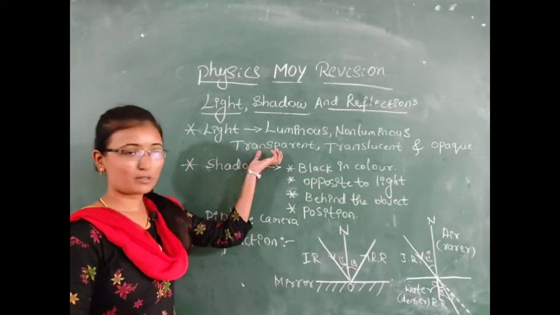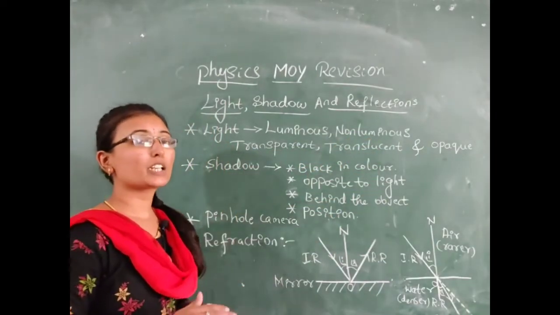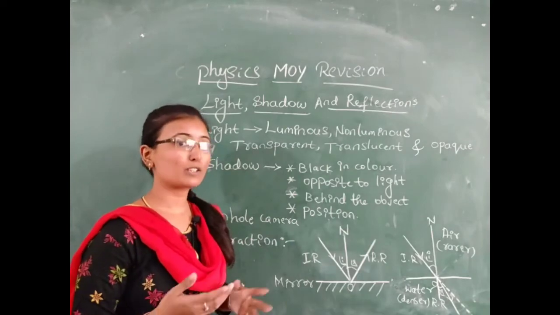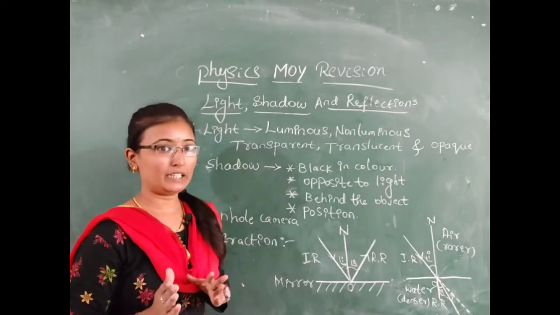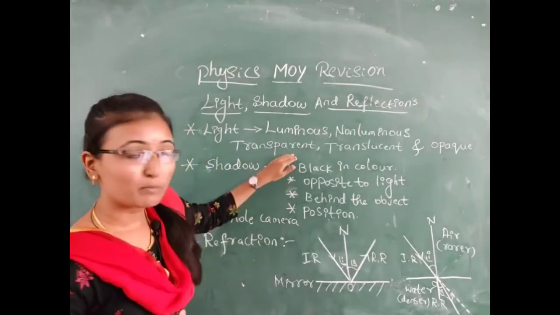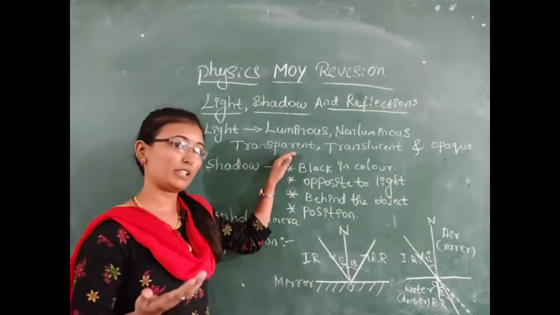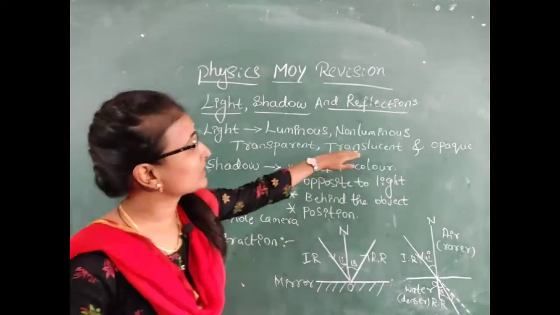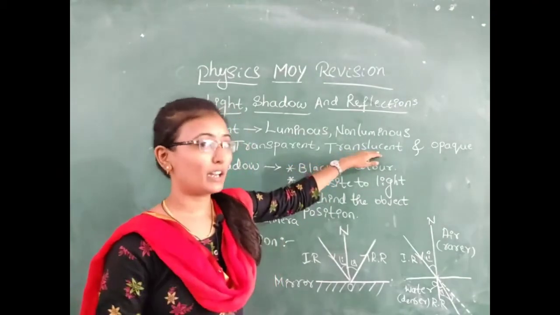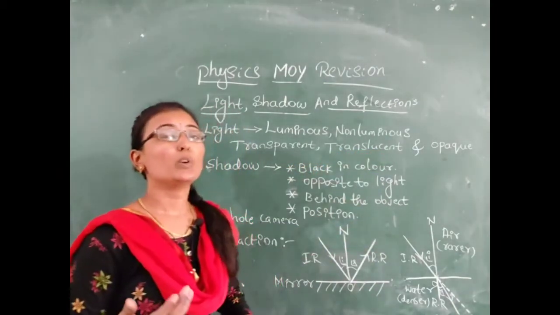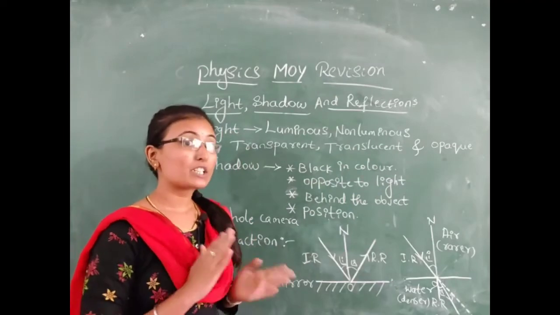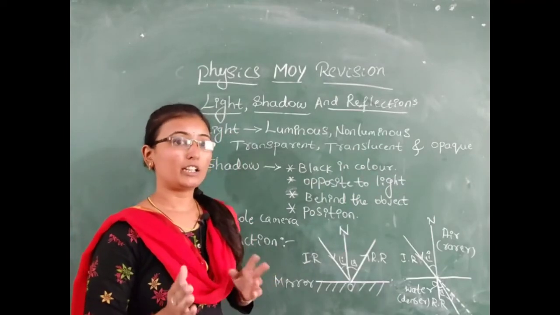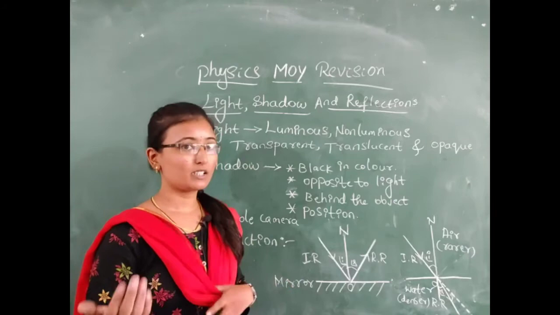Next is transparent object. The objects which allow light to pass through completely are transparent objects. We can see objects clearly from one side to the other. Next, translucent. What is translucent? The object which allows light partially, not completely. It allows some light and reflects some light.